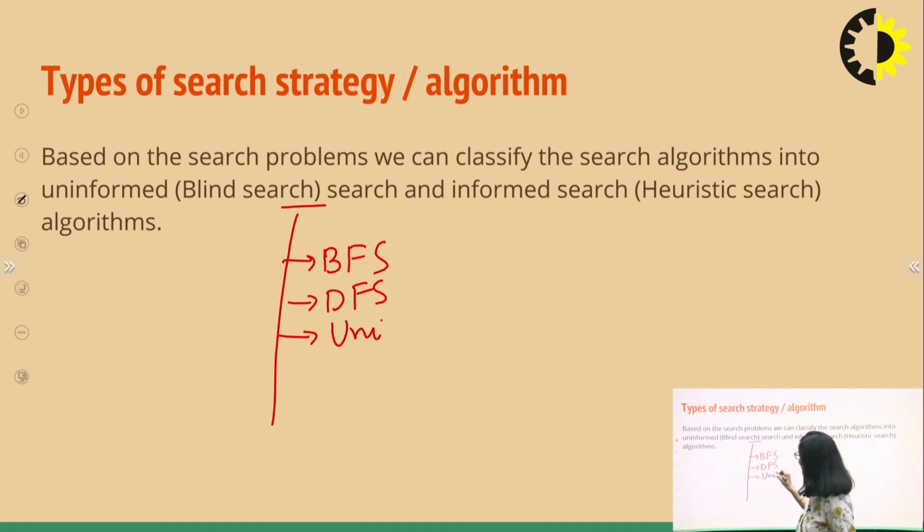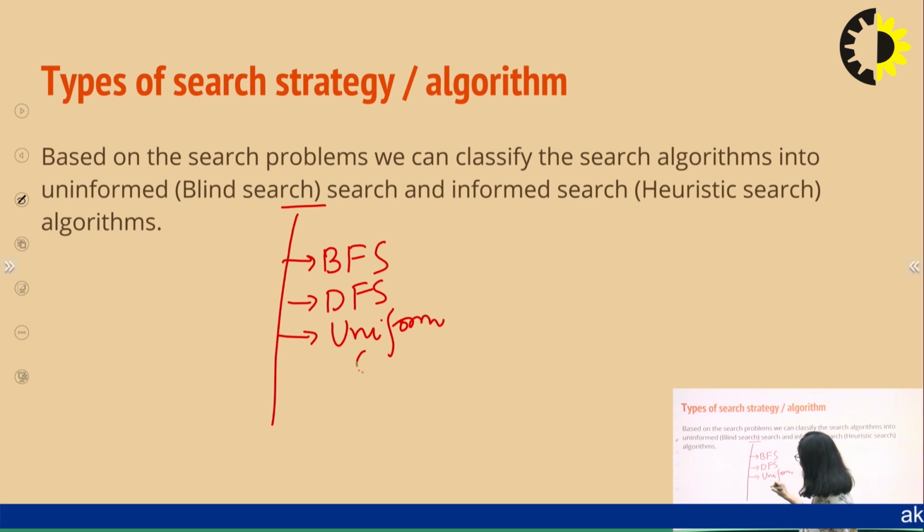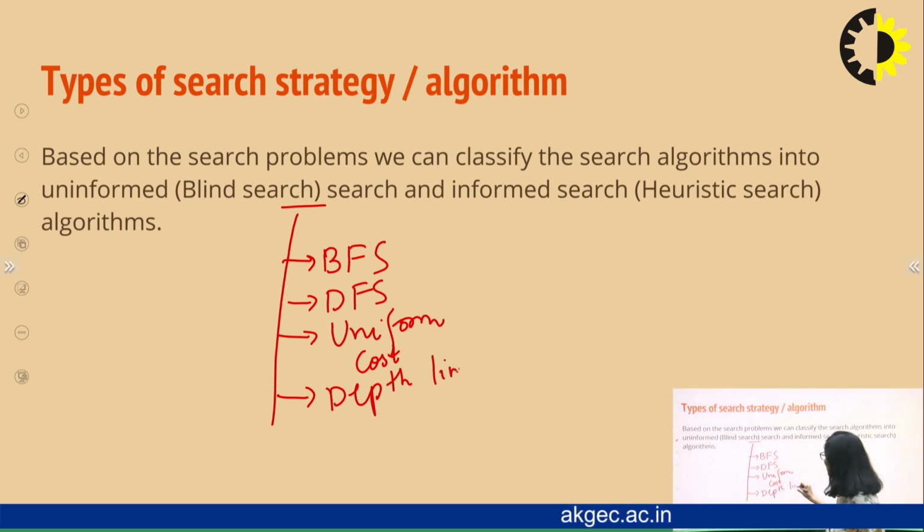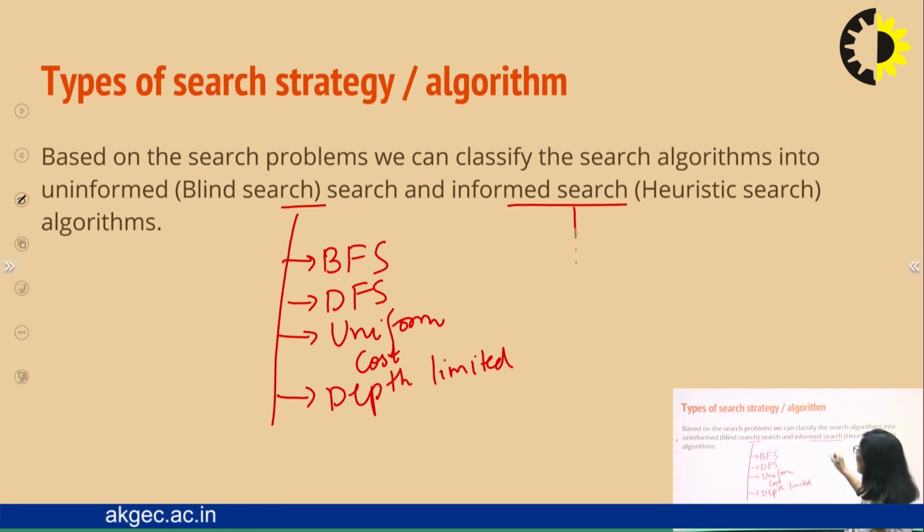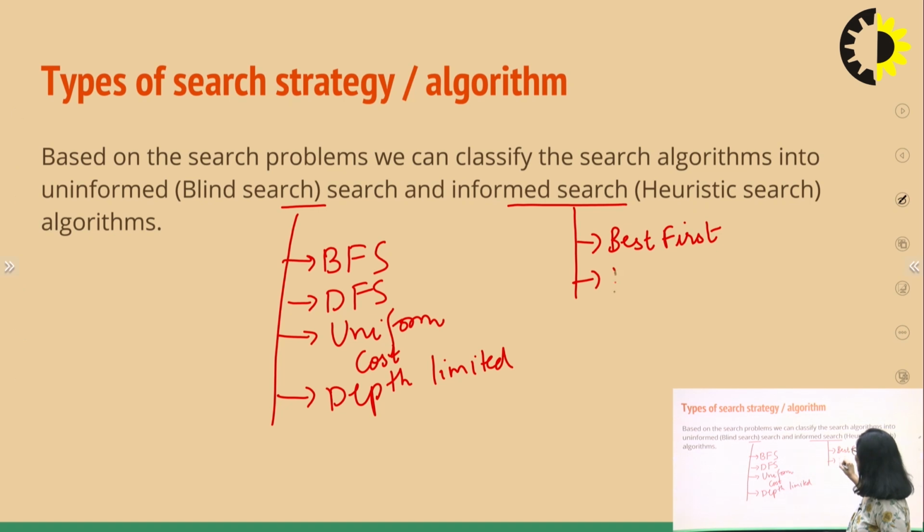Uniform cost search, depth limited search. There are many algorithms, right? Iterative deepening search, right? Bidirectional search. These all are your blind search. Whereas in your informed search, we have examples such as best first search, your A-star algorithm, very important. Similarly, we have many more algorithms. We are going to study all these algorithms in this unit.